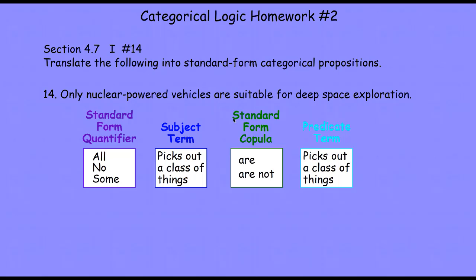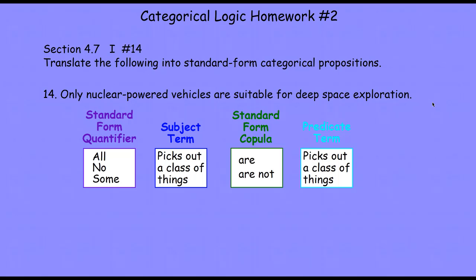We've got a standard form copula here, but we don't have an explicit quantifier, so we want clues for what our quantifier ought to be. Our statement tells us only nuclear powered vehicles are, and then we have an incomplete specification of a class: suitable for space exploration.